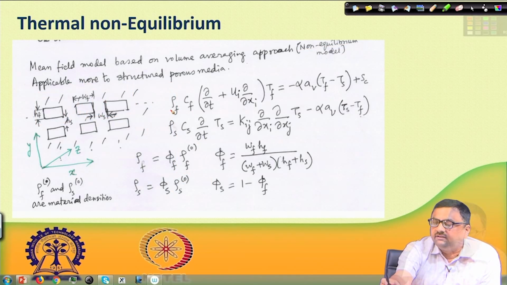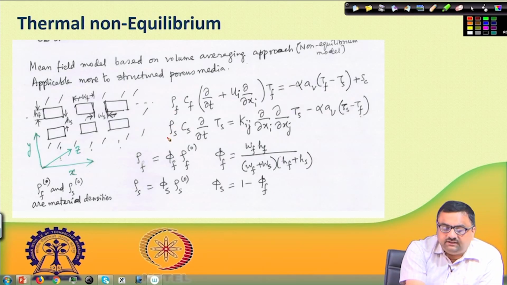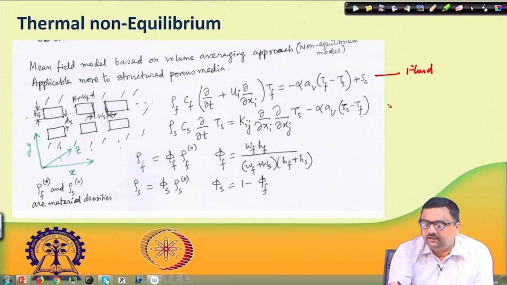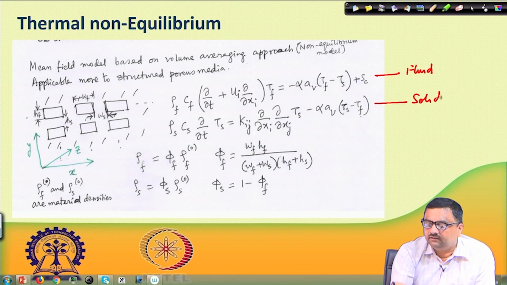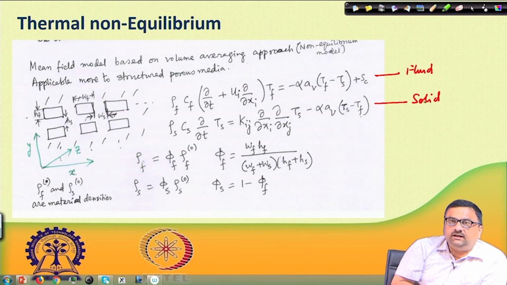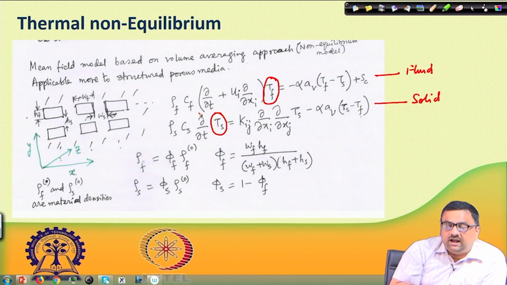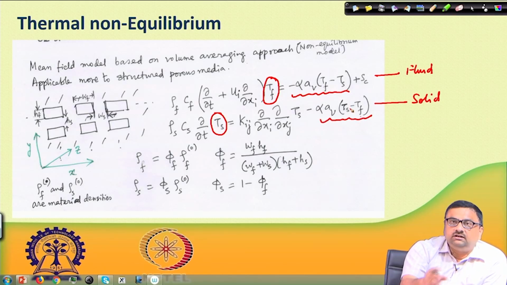what we have here, we have two equations, right, one for the fluid phase and another for the solid phase. So, one for the fluid, another for the solid, and there is some exchange happening. First of all, there are two different temperatures here, one is T f, another is T s. And there is some exchange term here. This is the exchange of heat from solid to the fluid or vice versa. In this case it is T f minus T s, in this case it is T s minus T f.